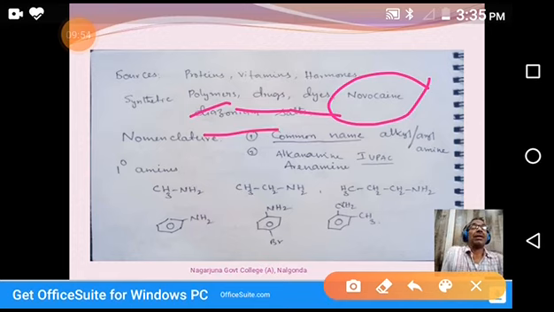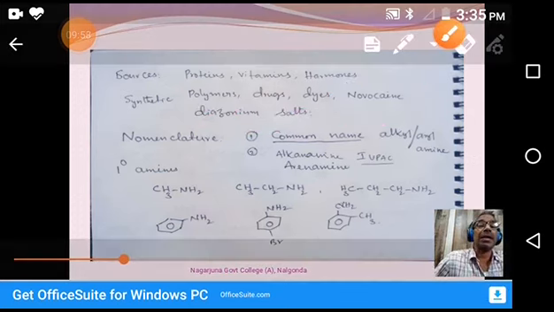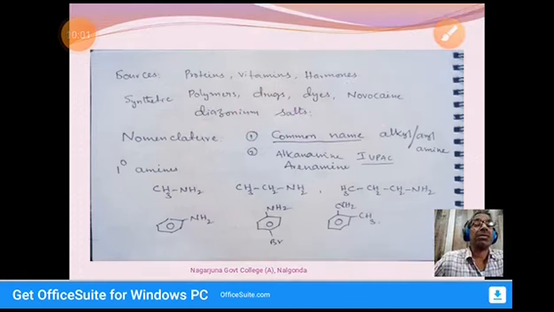So first one is natural source, second one is synthetic source. So we use these amines in various industries like polymer industry, drug industry, dyes industry, and diazonium salts industry. Okay, this is about classification and sources, occurrence in nature.